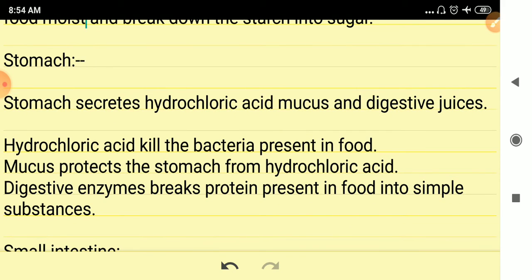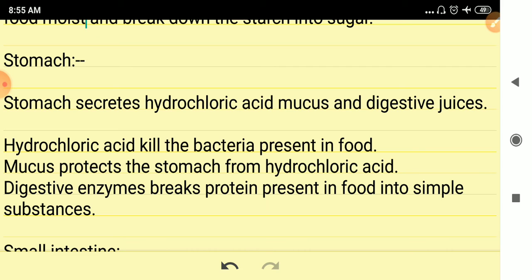The stomach secretes hydrochloric acid, mucus, and some digestive enzymes. What is the function of hydrochloric acid? Hydrochloric acid kills all the harmful bacteria present in our food, and provides a medium for the digestion of the food.